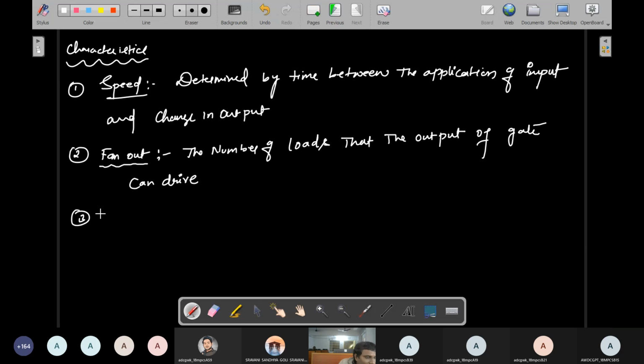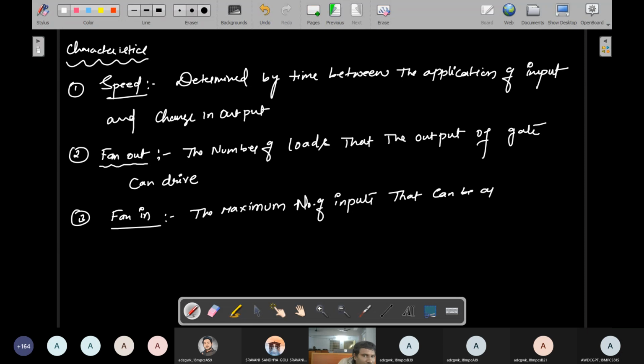The third characteristic is fan in. What is fan in? Fan in means the maximum number of inputs that can be applied to a logic gate. Fan in is the number of inputs that can be applied to a logic gate.